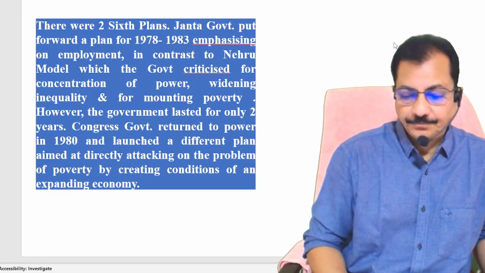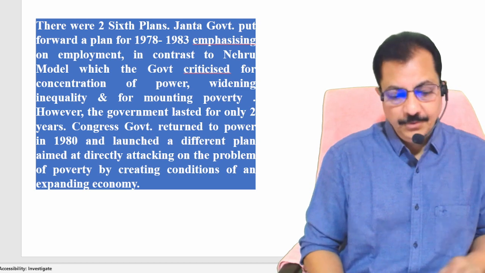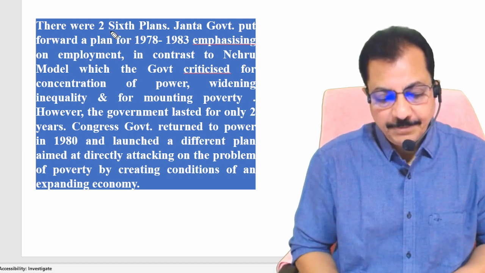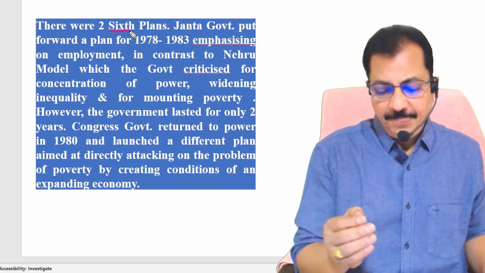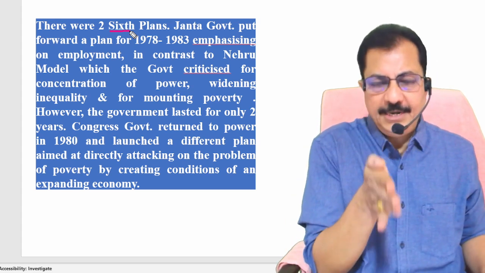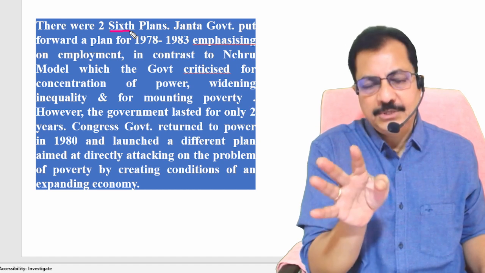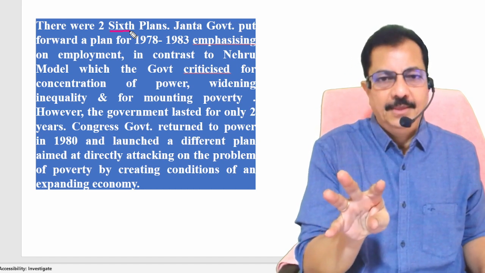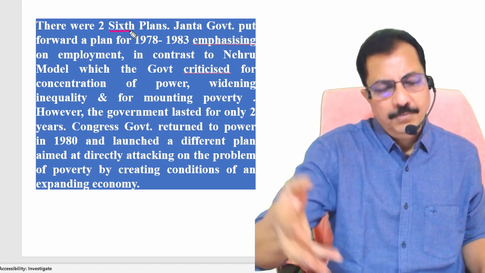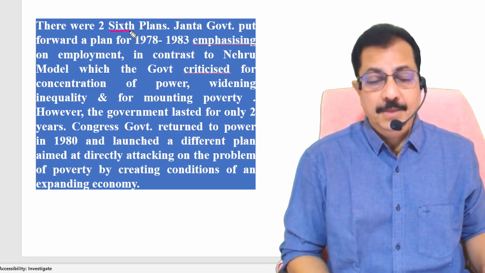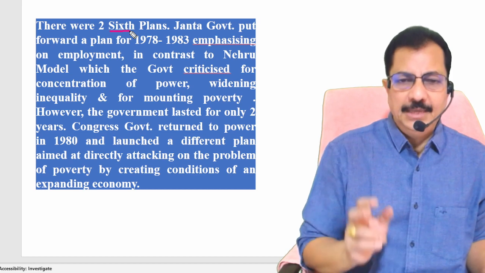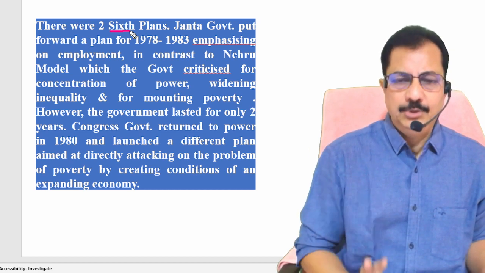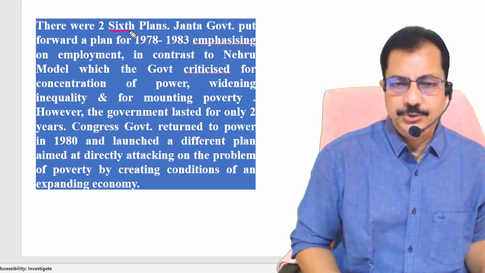Look at this. There were two sixth plans. Is that okay? What do you mean by this? Two sixth plans in the sense, the fifth plan was terminated, and the rolling plan was considered to be the sixth plan, with the idea to roll every year. Clear? But again, I told you already, in the 1980 elections, Indira Gandhi's party came to power and she became the Prime Minister of India.